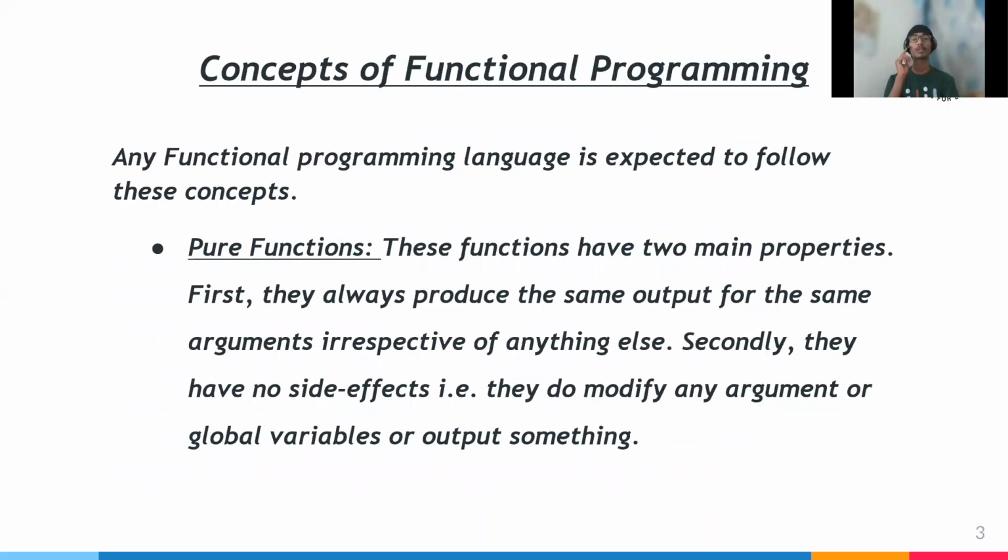Concepts of functional programming. Any functional programming language is characterized by the following concepts. The first one is pure functions. Pure functions have two main properties. The first property is that they always produce the same output for the same arguments, irrespective of anything else. Second, they have no side effects. Therefore, they do not modify any argument or global variable or output something.